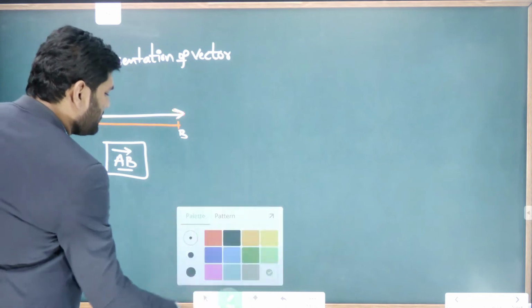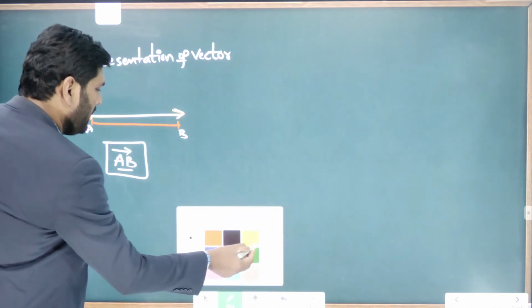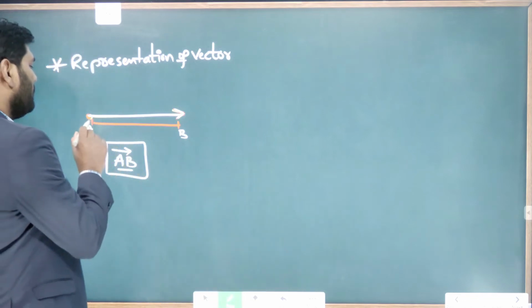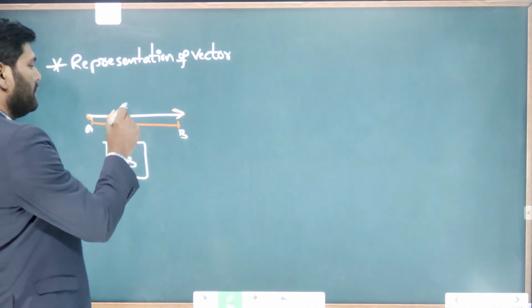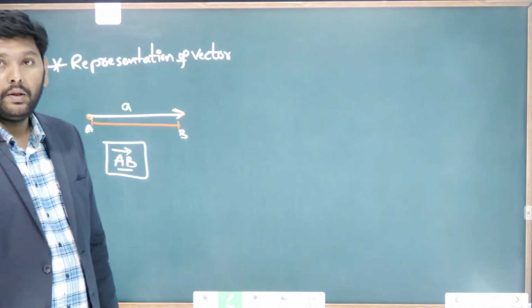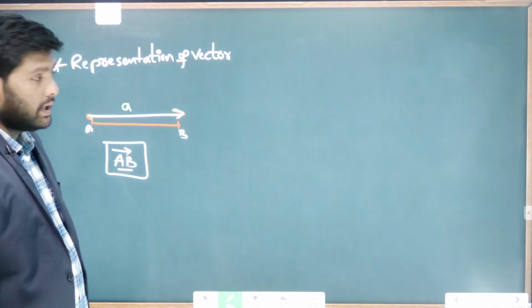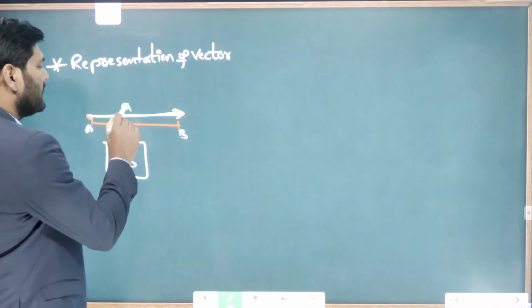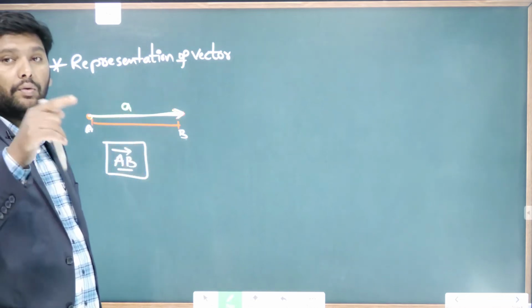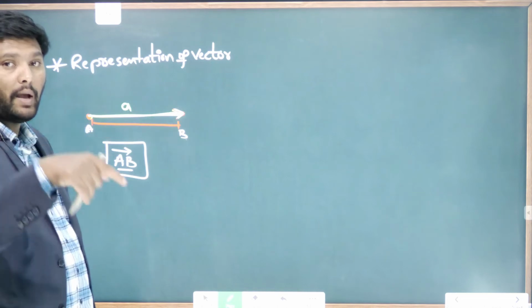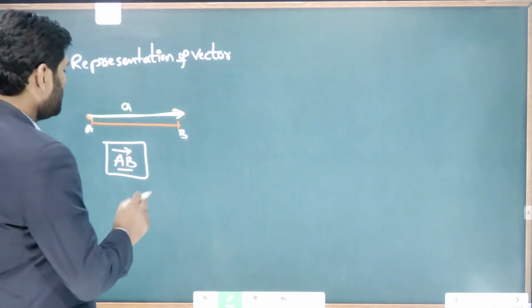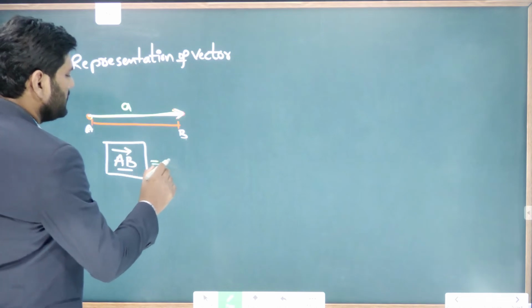The other way of representing the vector is this. Let me take the magnitude AB as a. The magnitude means this length, which you can consider as a. Since we have the magnitude, we also have to show the direction, so we can show it as a bar.